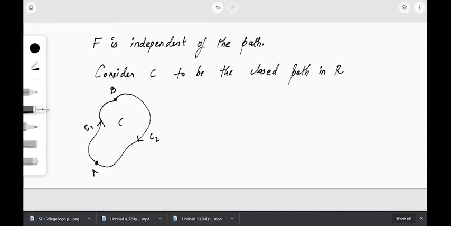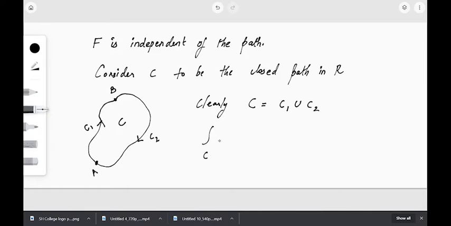Now if this was our C, then clearly what can we write? We can write C is equal to C1 union C2, right? Starting from A we are going, we'll reach B, from B again we'll reach A by passing through C2. So clearly C is C1 union C2.